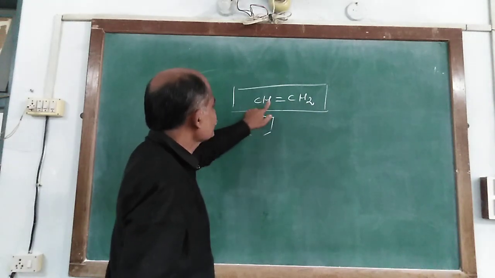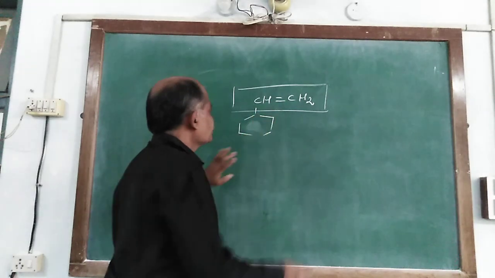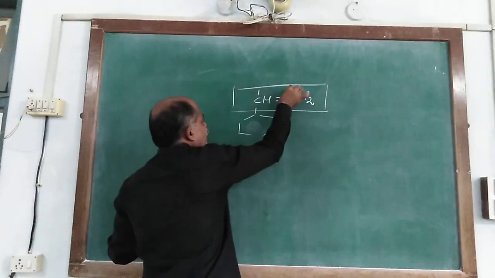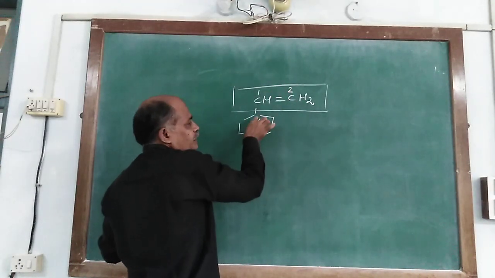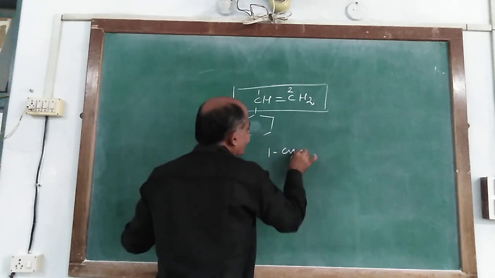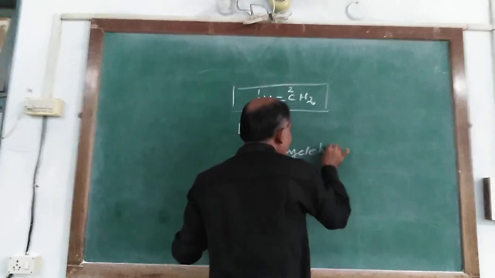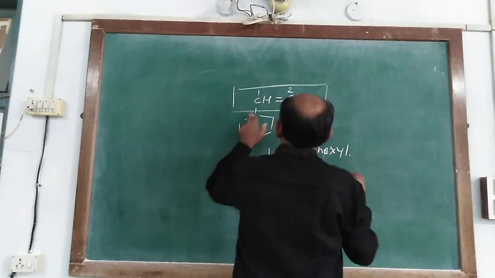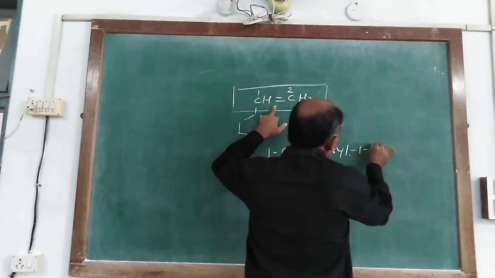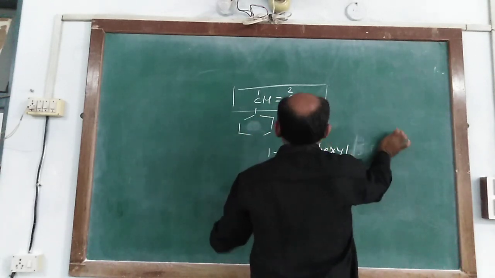So here we write eth. Where will the eth come? Here 1 and 2. So it is linking at 1, cyclohexyl 1 cyclohexyl ethene.